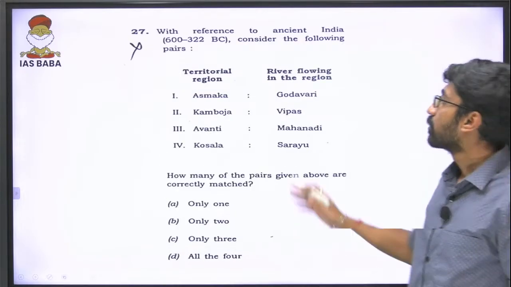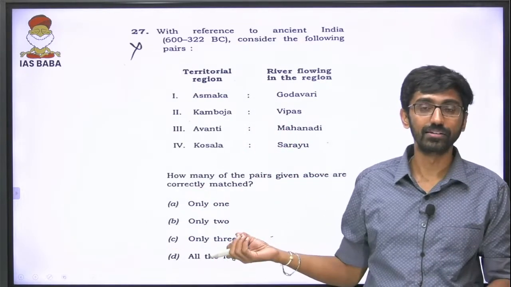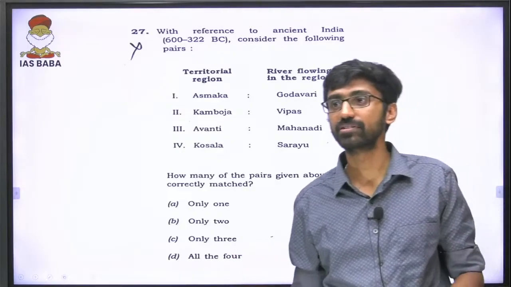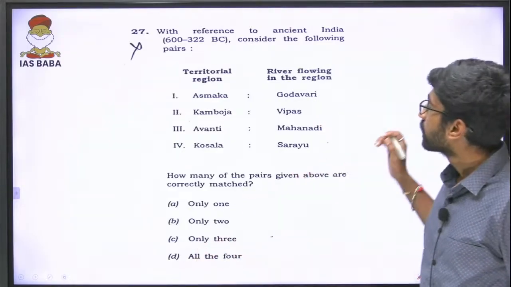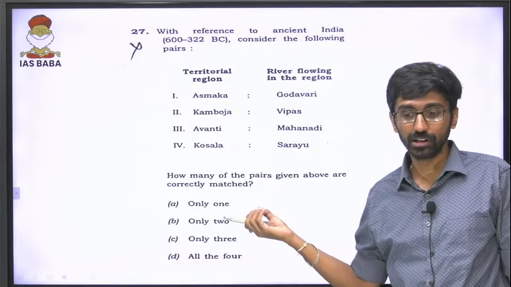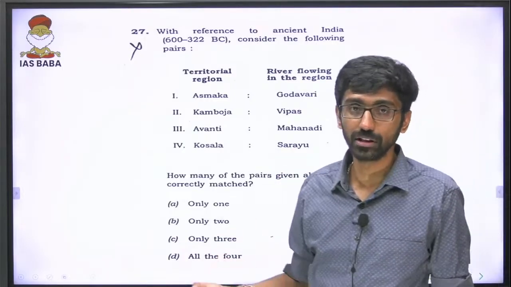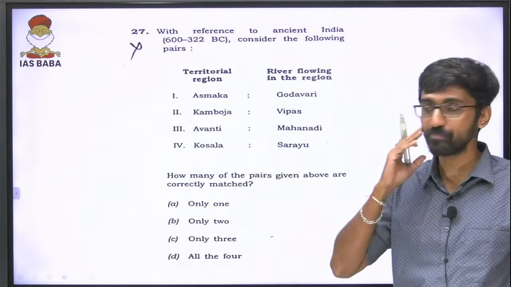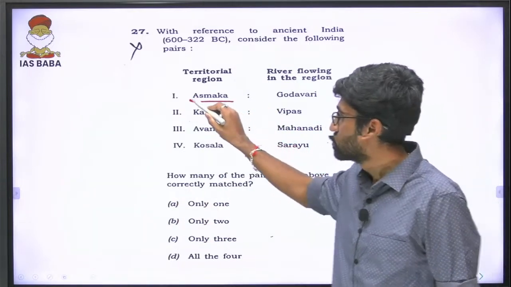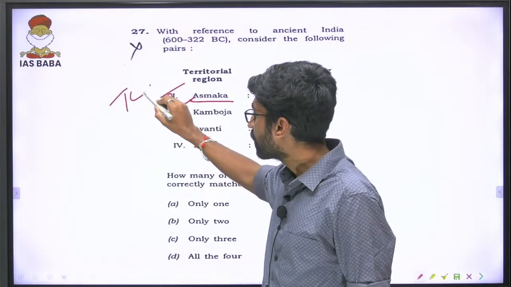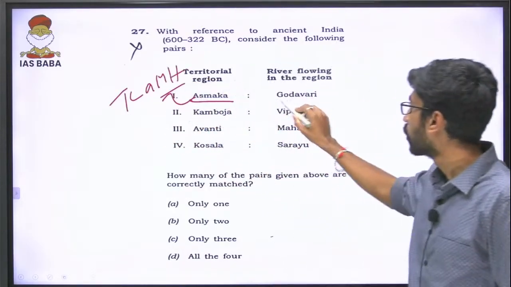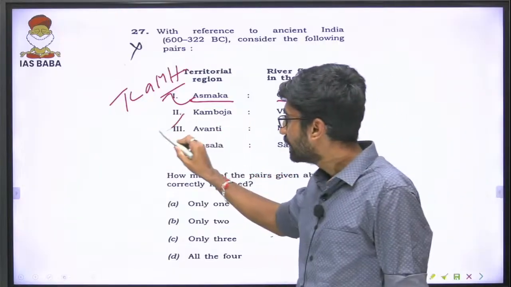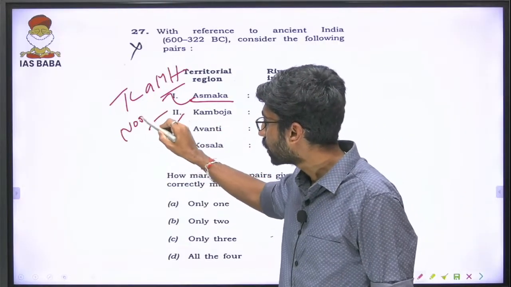Then come to this one, Mahajanapadas. Again the river banks of Mahajanapadas we have discussed in our classes too. This can be tricky because it's slightly factual. If you know the answer, even utilizing geographical knowledge, you could have answered this question. Like Assaka or Ashmaka, this is the Telangana and Maharashtra region. So look at the river Godavari. Kamboja is a little north.